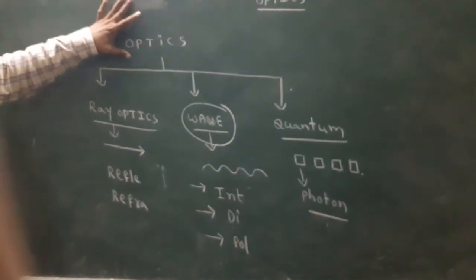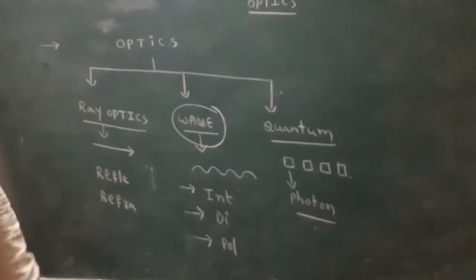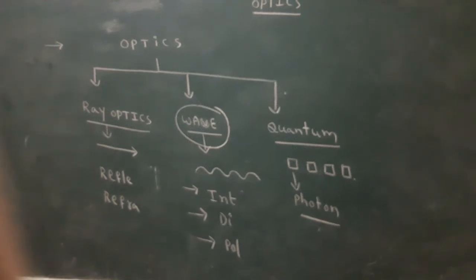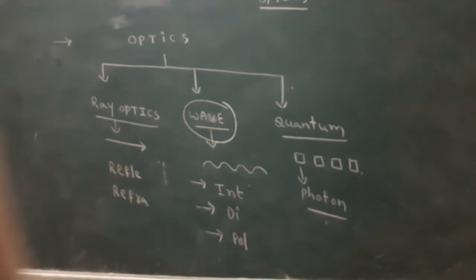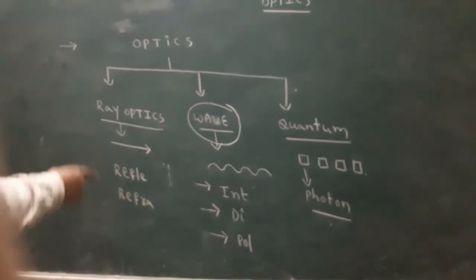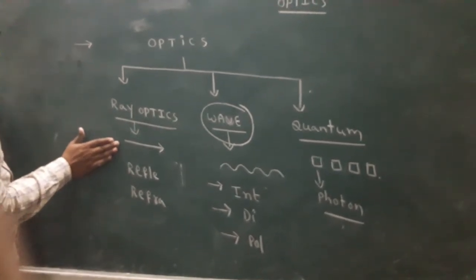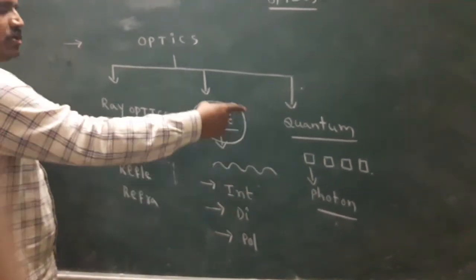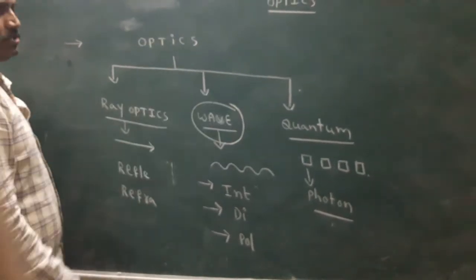Okay? Based on propagation of light, optics can be classified into three types: ray optics, wave optics, quantum optics. In ray optics, light propagates in straight lines; based on this, we discuss reflection, refraction. The present chapter is wave optics, or physical optics.